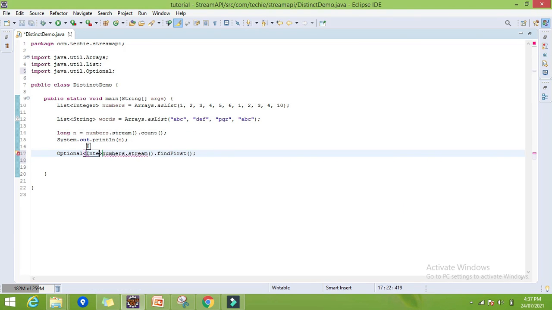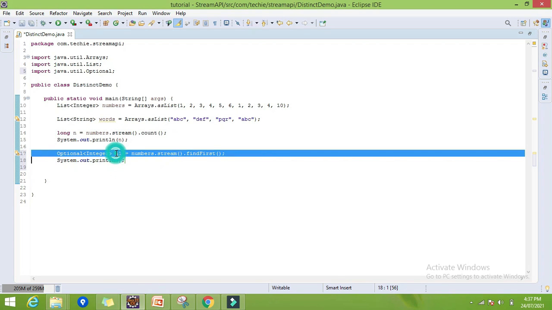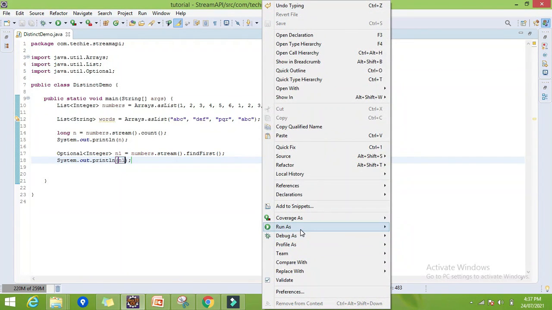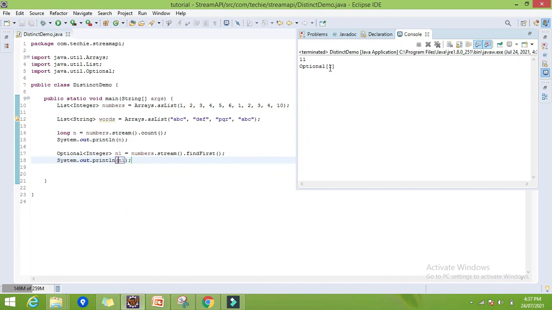Optional of Integer n1 is equal to findFirst, and let's print now. It will return us the first element from the stream. Let's run now. Here it is, the 1.